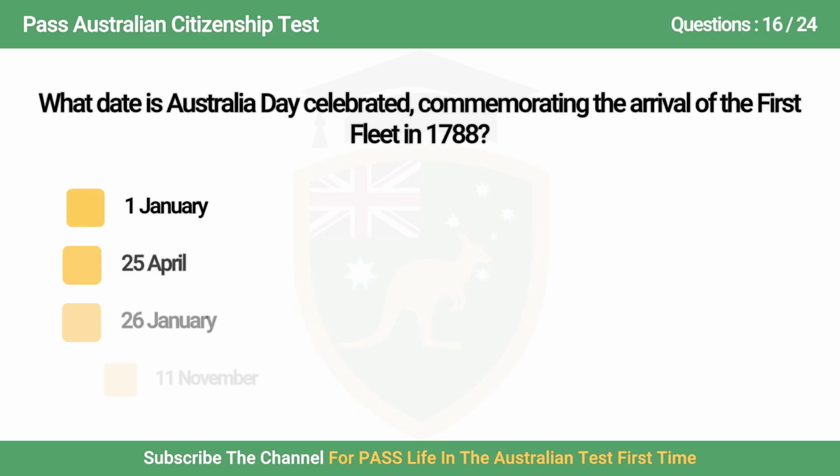Question 16. What date is Australia Day celebrated, commemorating the arrival of the First Fleet in 1788? A. 1 January. B. 25 April. C. 26 January. D. 11 November.